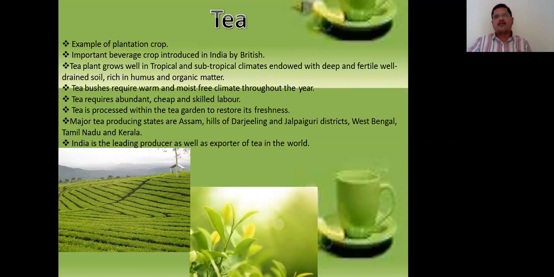Tea bushes require warm and moist frost-free climate throughout the year. Tea requires abundant, cheap and skilled labor. Tea is processed within the tea garden to retain its freshness. Major tea producing states are Assam, the hills of Darjeeling and Jalpaiguri districts of West Bengal, and Tamil Nadu and Kerala. India is the leading producer as well as exporter of tea in the world.